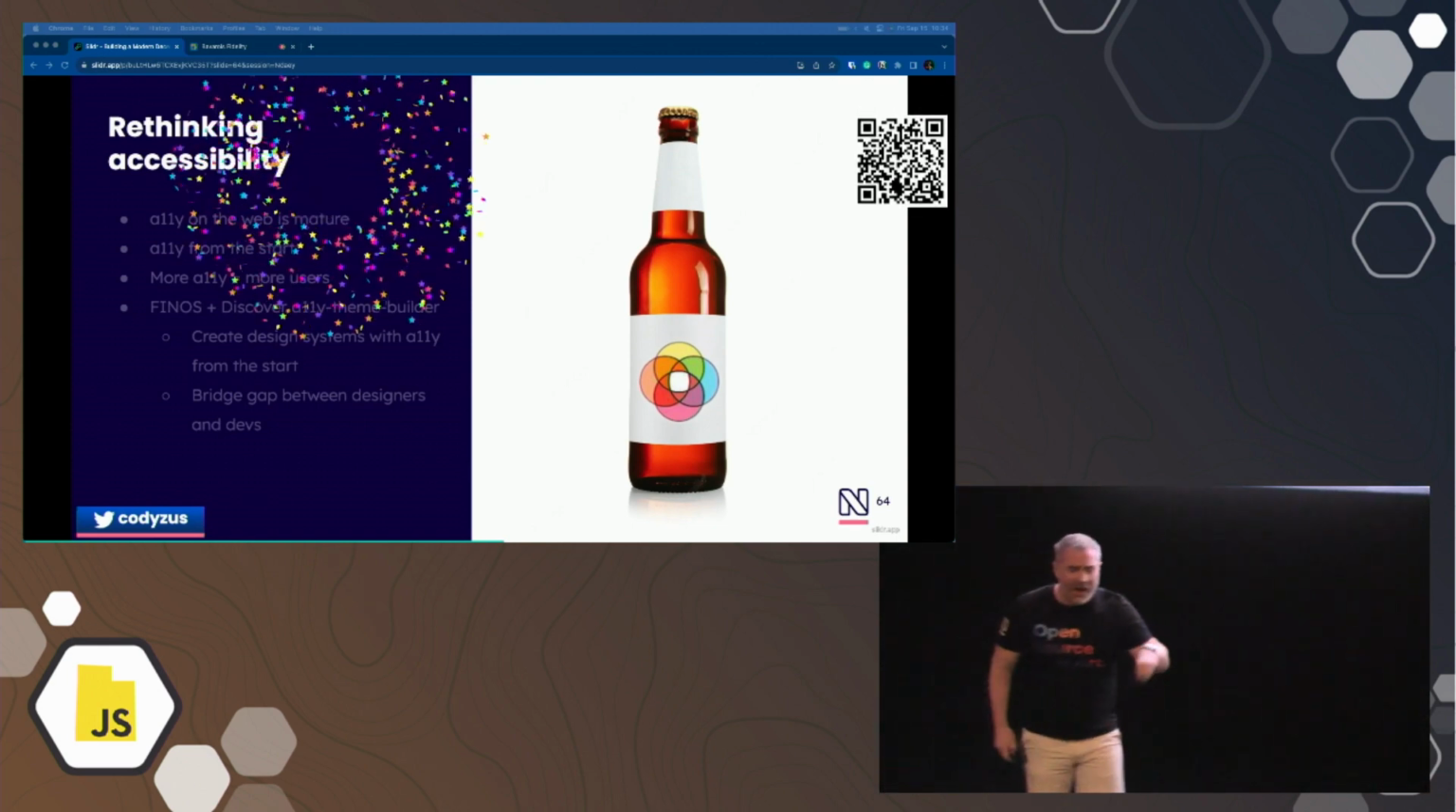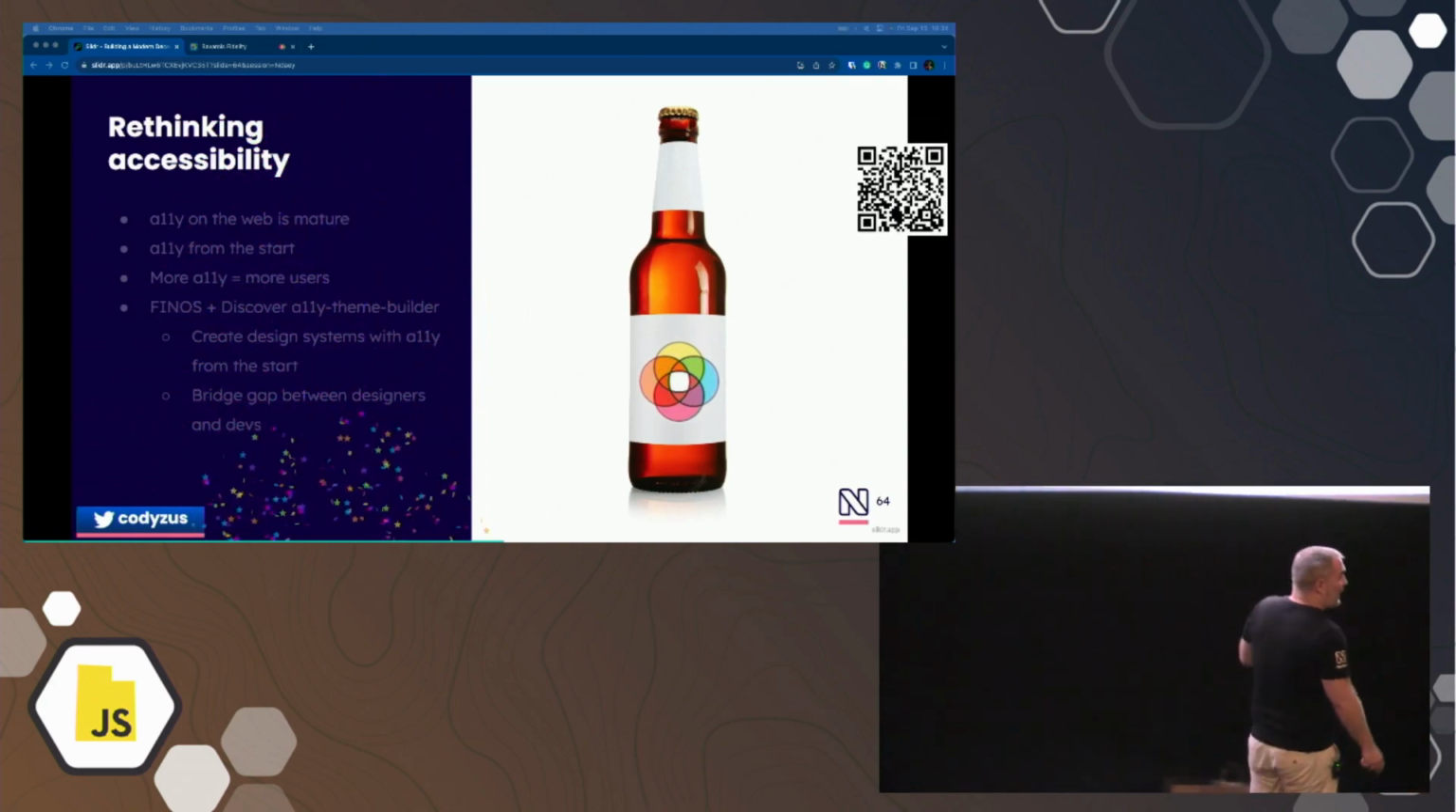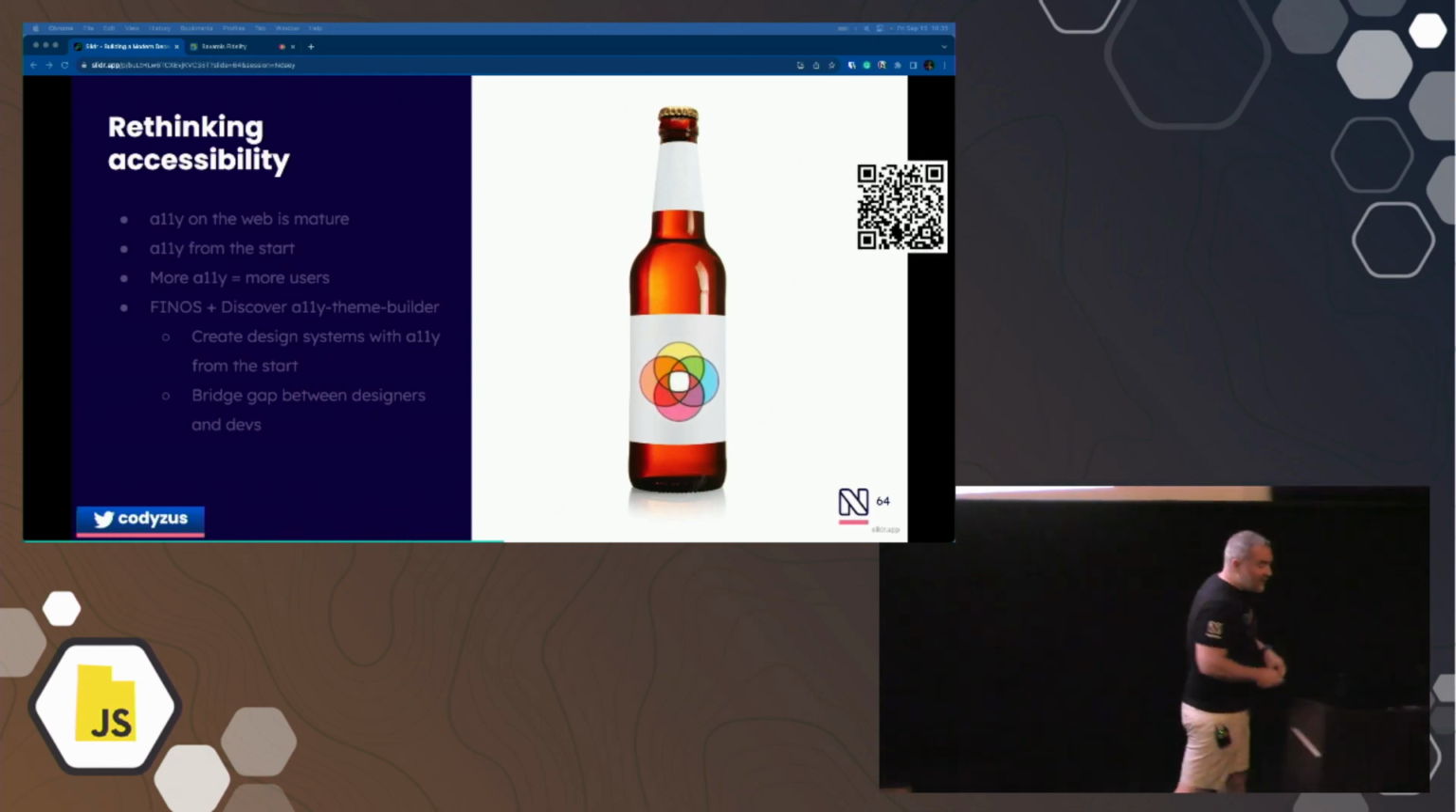Accessibility, there are some amazing talks at this conference about accessibility, so I'm not going to spend a lot of time on this, but we have to think about that from the beginning and build it in from the start.